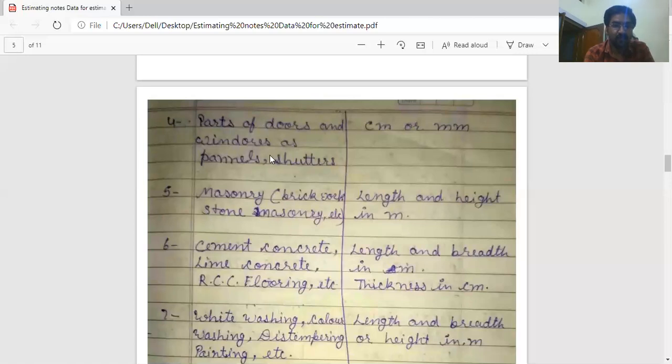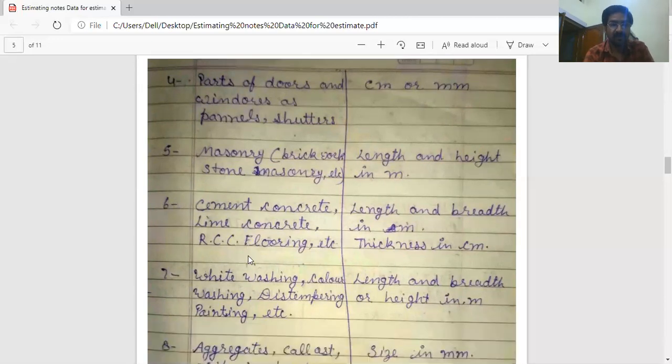Parts of door and windows such as panels and shutters are measured in centimeter or millimeter in metric system. Fifth is masonry, brickwork, brick masonry or stone masonry. The measurement, length and height in meters. Next, cement concrete, lime concrete, RCC flooring, reinforced cement concrete flooring, etc. These items measure length and width in meter and thickness in centimeter.